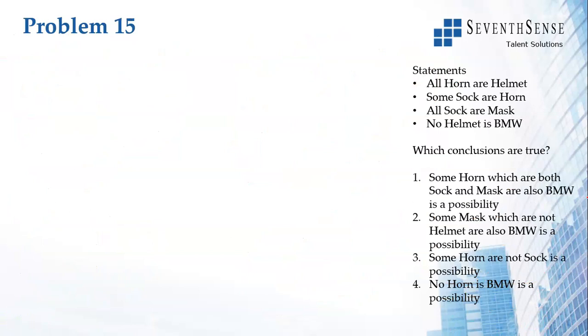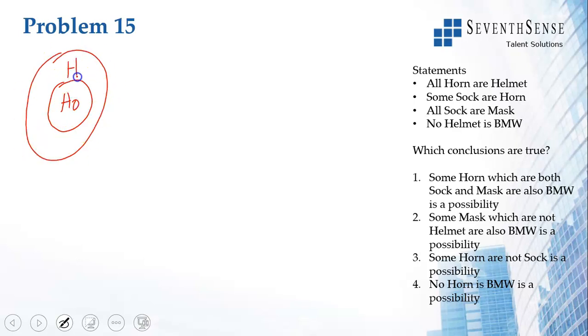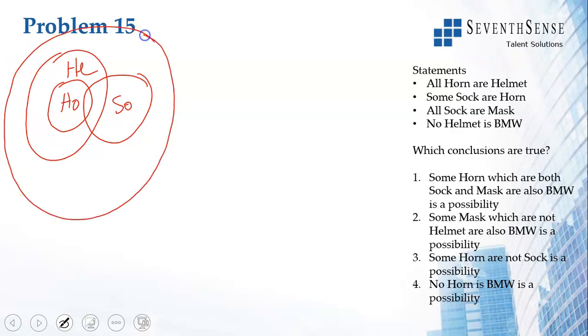Let us see how this can be drawn. All horn are helmets. Some socks are horns. All the socks are masks. Then no helmet is a BMW. So I can draw it this way. No helmet is a BMW. So that is one way of drawing it.